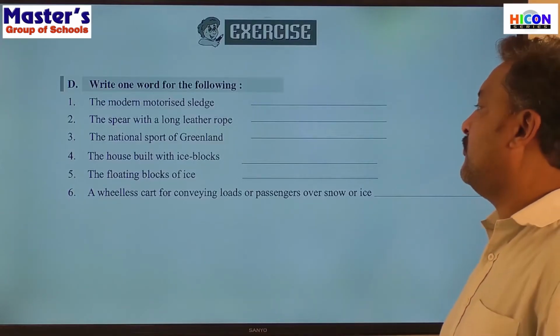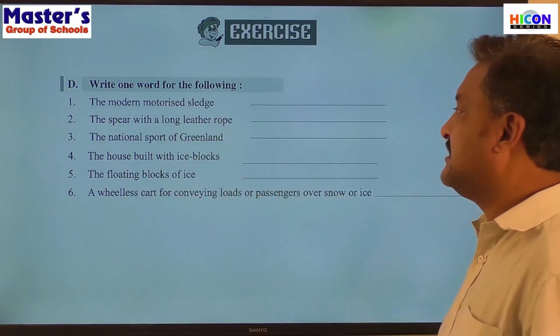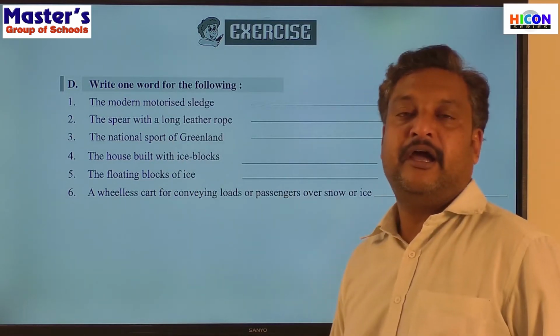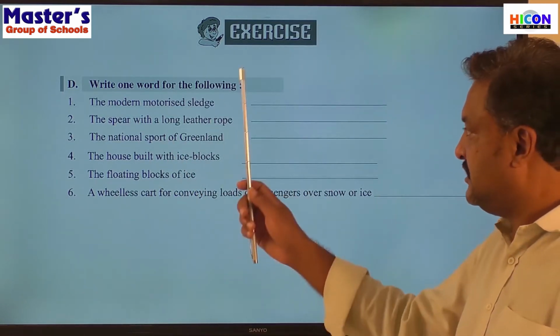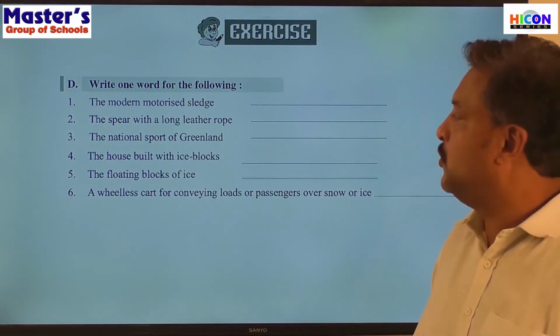Write one word for the following. So here we have got 6 descriptions. We need to read these descriptions thoroughly and find the word which represents those descriptions, right? And we need to identify those words.